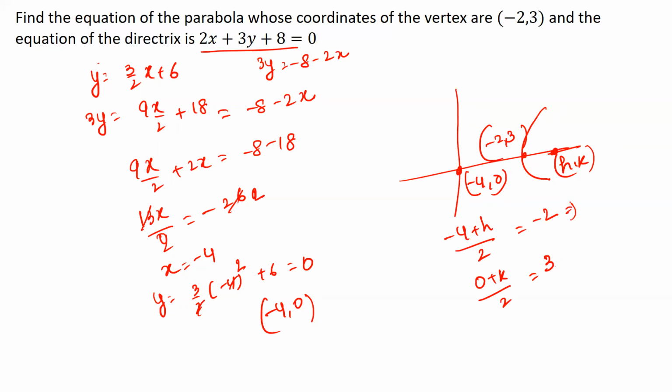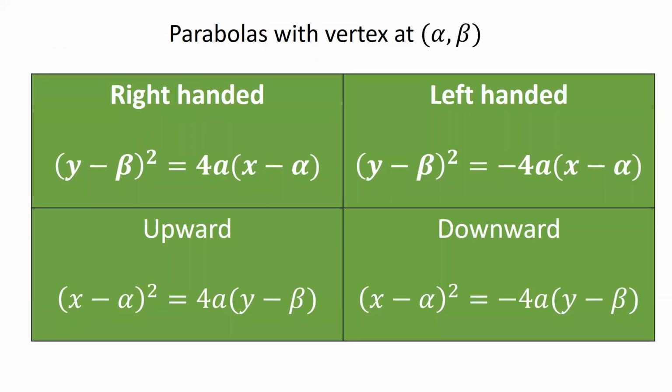So h is equal to 0, and k is equal to 6. All right. So I get this focus to be 0 comma 6. And now I leave this to you as an exercise to find out the equation of the parabola.